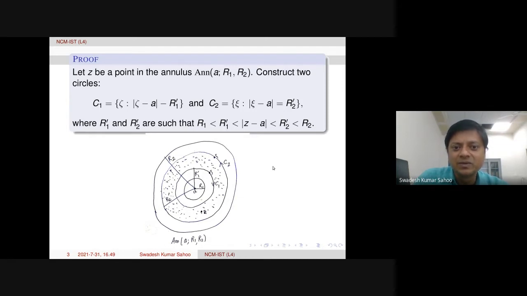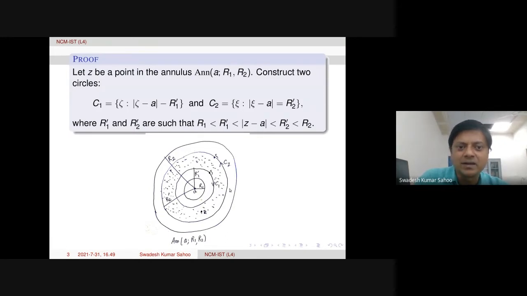Now in this region we apply Cauchy's integral formula for a doubly connected or multiply connected domain. Then f of z will be the difference of two integrals: the integral over C2 minus the integral over C1.